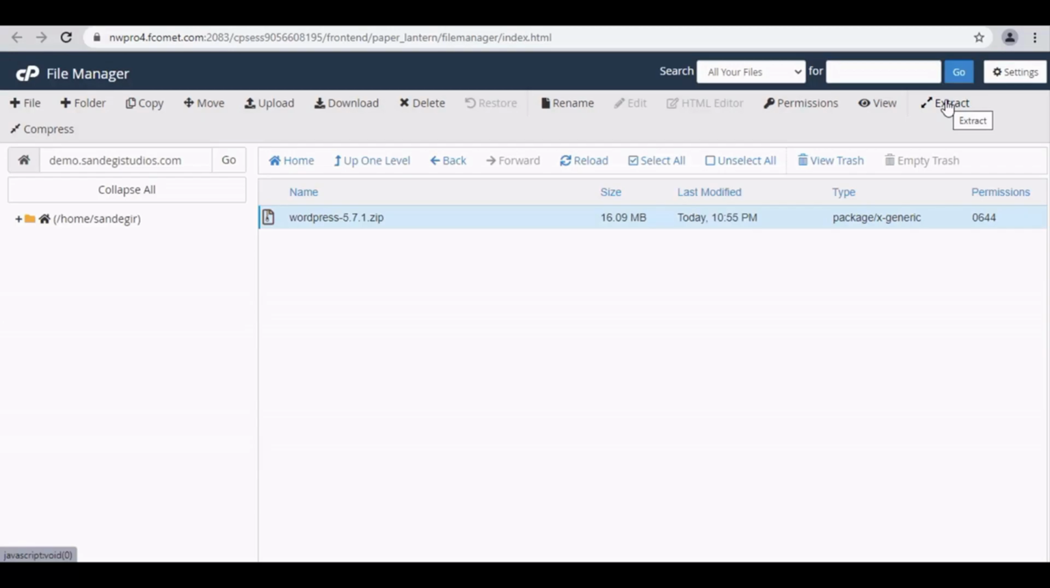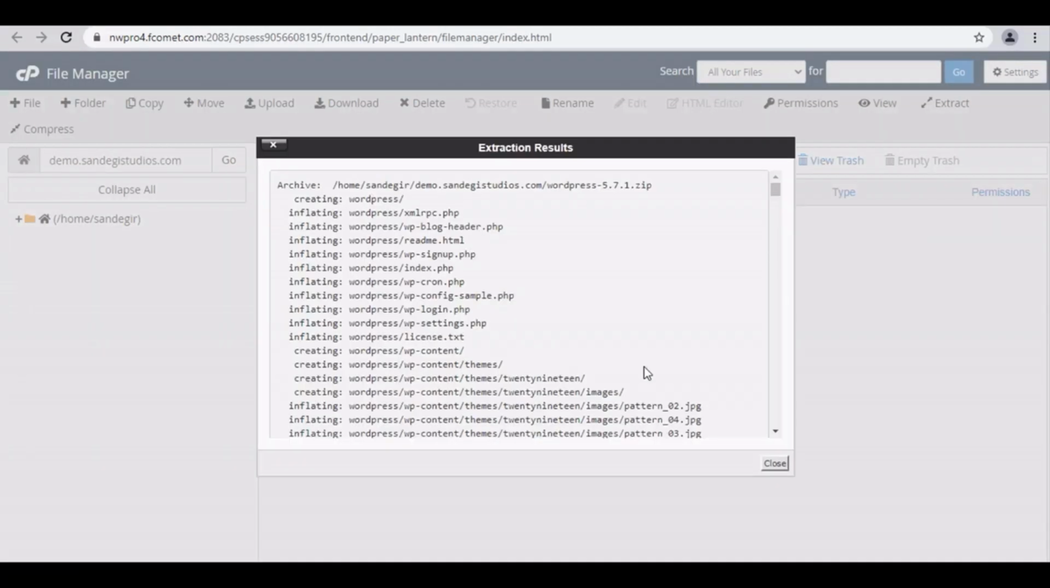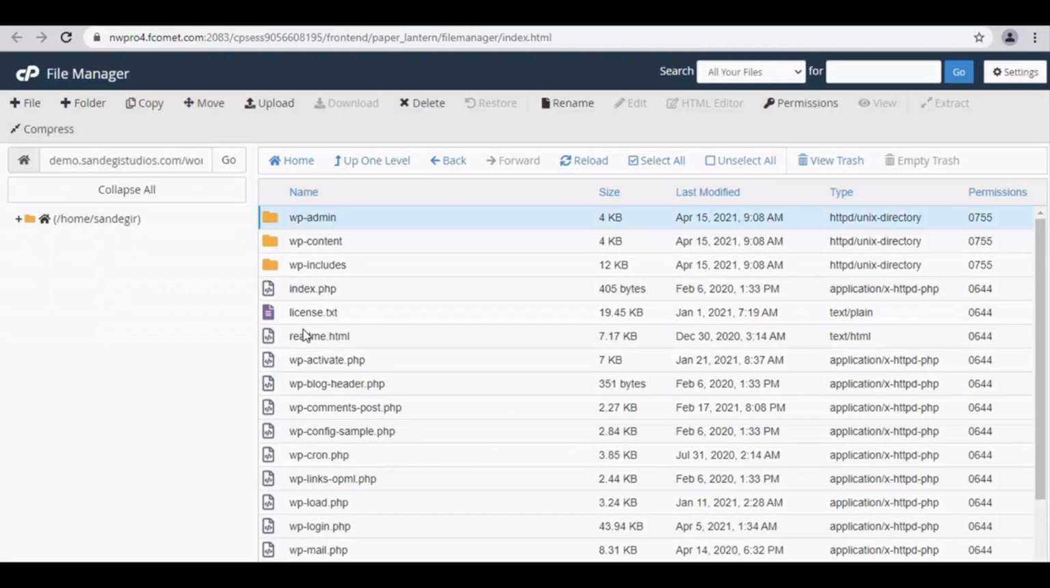So now the folder has been uploaded. Extract it from this button. Select Path and extract. Once done, open your folder and you can see all your files.